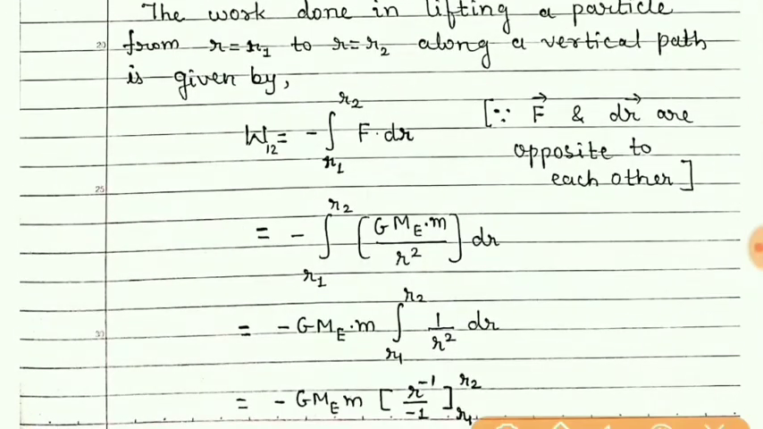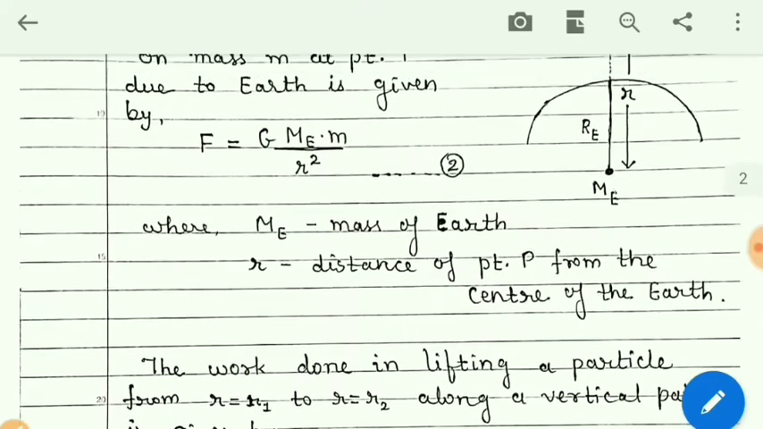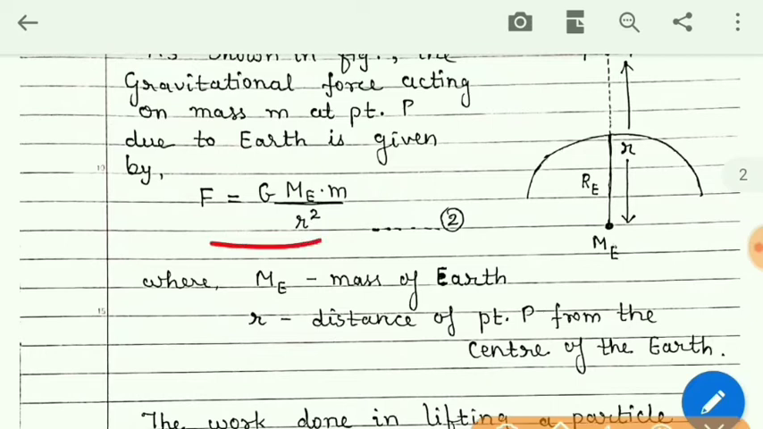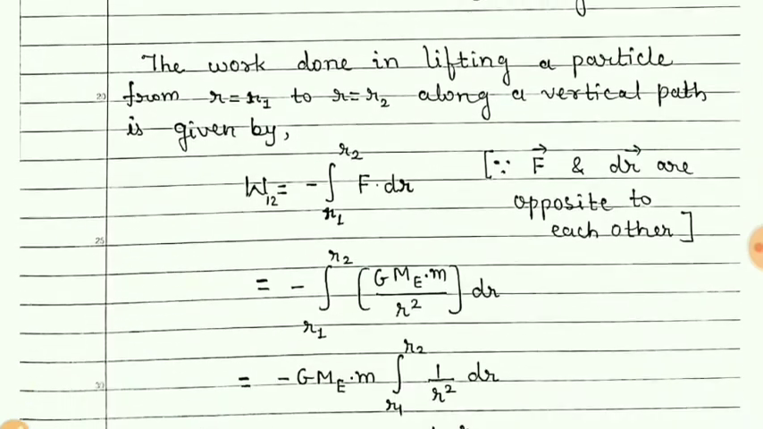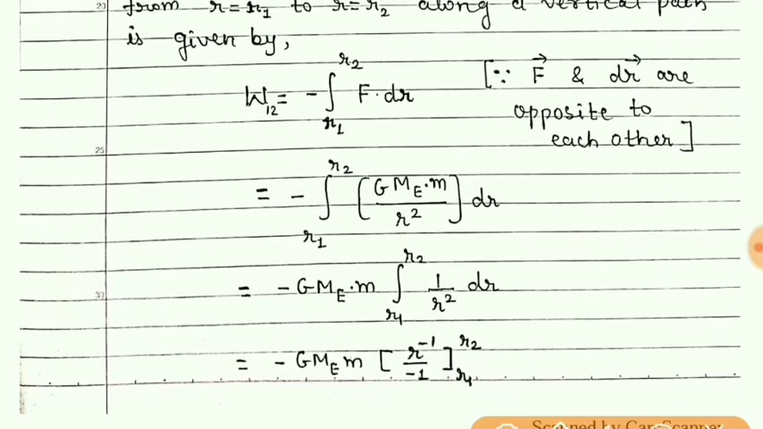Now what is F? From equation number 1, F is G M_e m upon r square. See here, we have already given this equation number 2, sorry, it is number 2. So from that equation number 2 we have kept that value of force here.